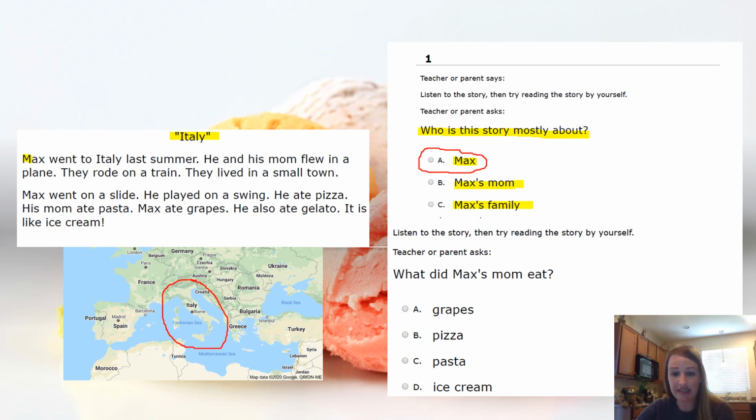Okay, number 2 says, what did Max's mom eat? Here are your choices. Does she eat grapes, pizza, pasta, ice cream? Now, if I look back in the text here, I'm going to read the part that talks about that, okay, so you know. It says he, meaning Max, ate pizza. His mom ate pasta. So what did Max's mom eat? You're right, pasta. So I'm going to circle C. All right, we got a couple more questions to do.